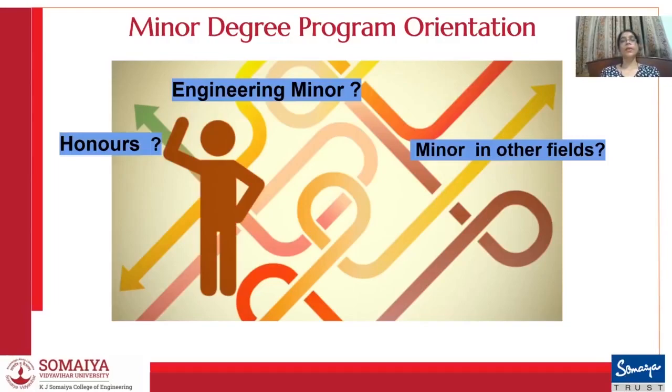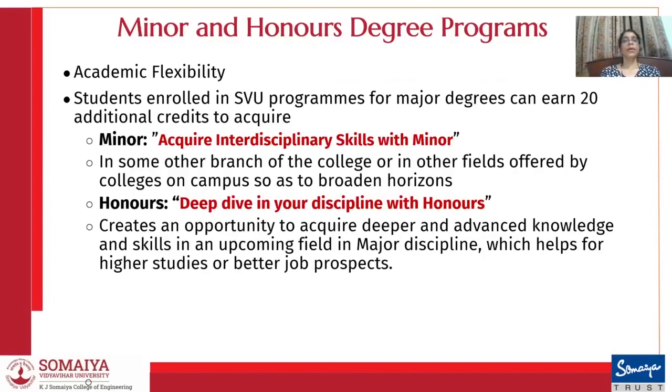In SVU, in the academic flexibility, we are providing flexibility to the students. Along with your major degree program, you can opt for any of the minor degree programs or honors degree programs.